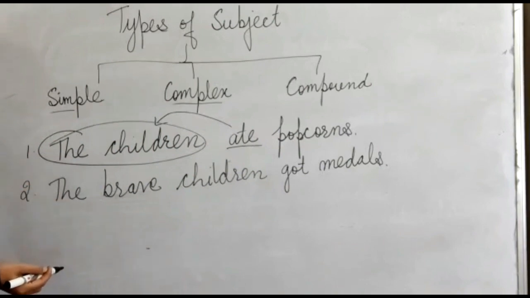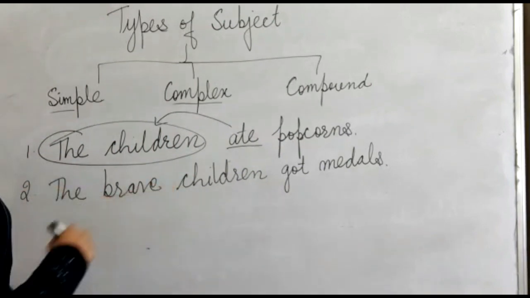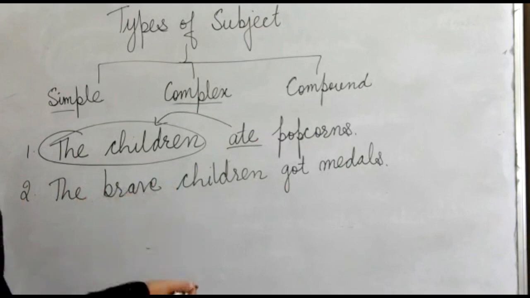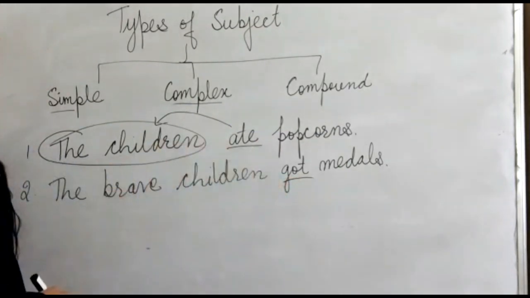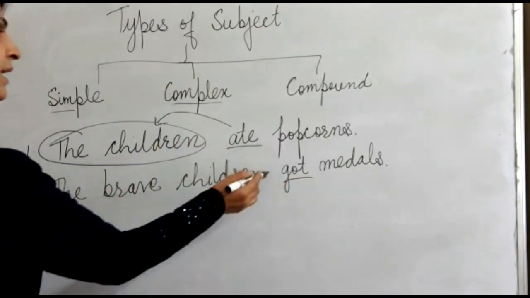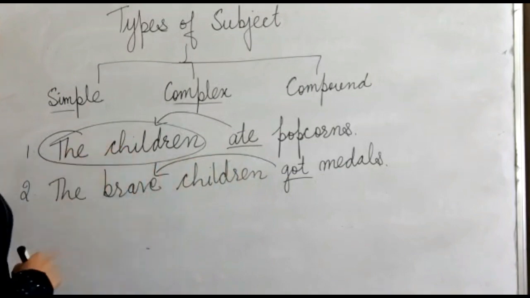And in the second sentence that says, the brave children got medals, we know that the verb is got here and it is being performed by the brave children. So the brave children is the subject here.